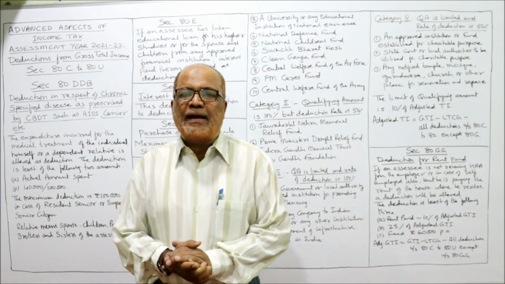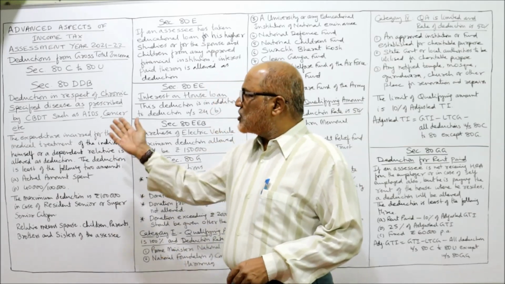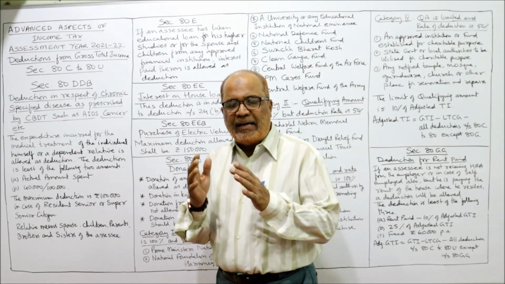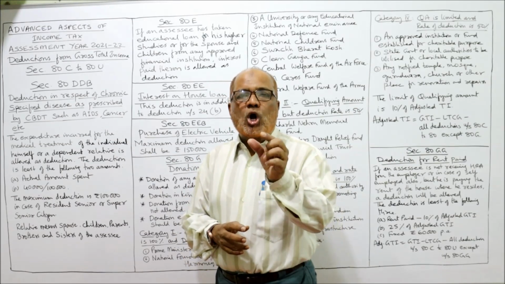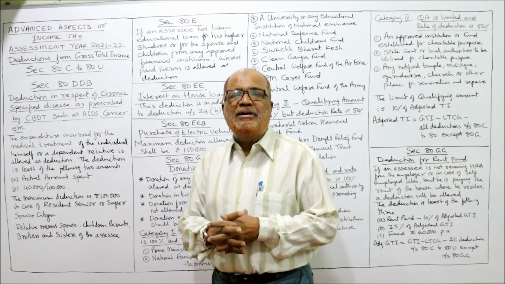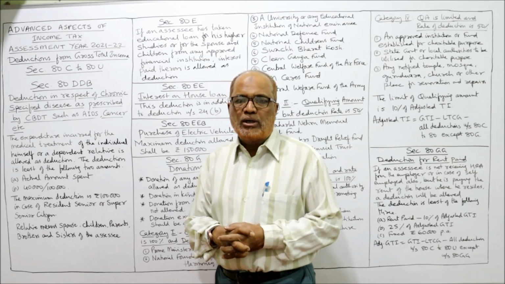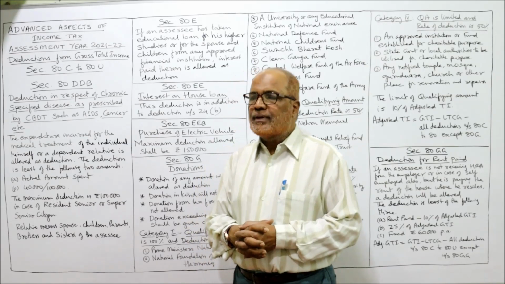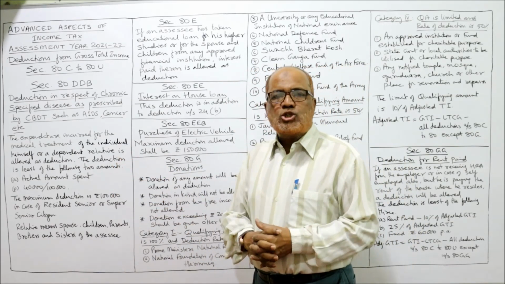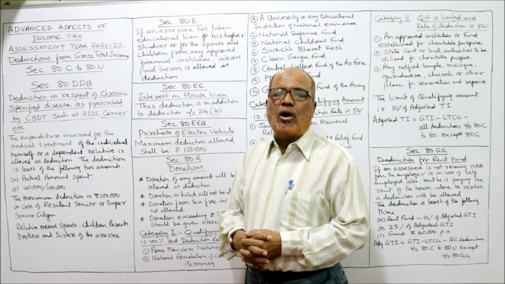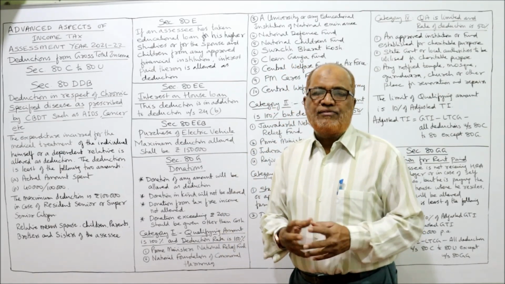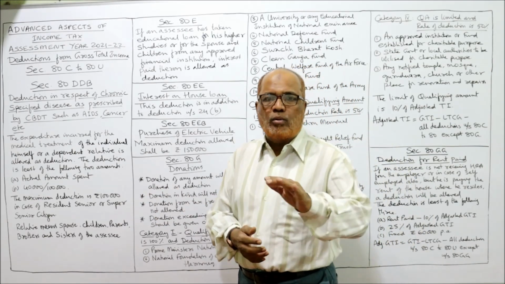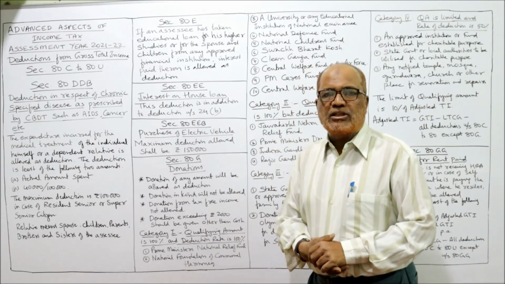So in this video, I have explained to you about the deductions under section 80DDB. That is a medical expenditure incurred on chronic diseases specified by CBDT, such as AIDS, cancer, etc. Either assessee himself or spouse or dependent relative. Then limit is actual medical expenditure incurred or 40,000 or 1 lakh. If super senior citizen is there, 1 lakh. If only non-senior person is there on whom expenditure is incurred, then 40,000.